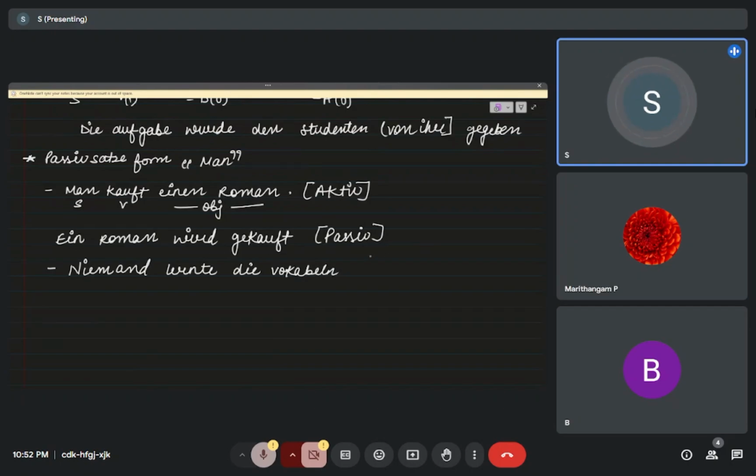No one learned the vocabulary. This is accusative, and now we will make it passive. This is subject, verb and object, so the vocabulary will become the subject.